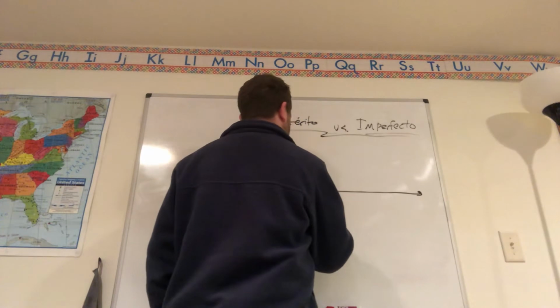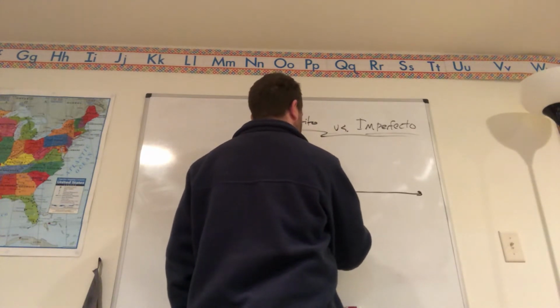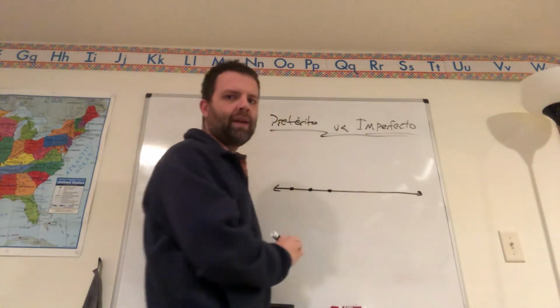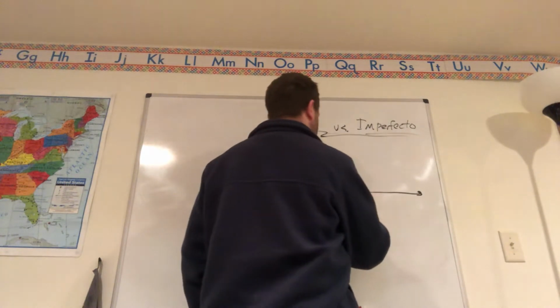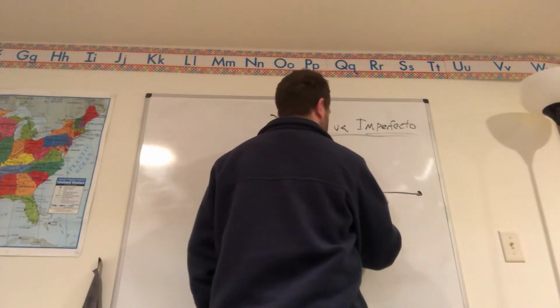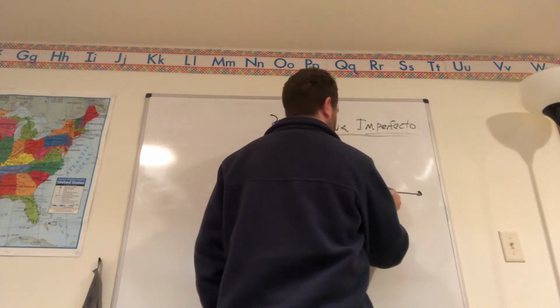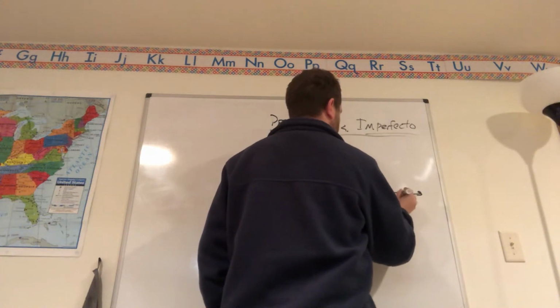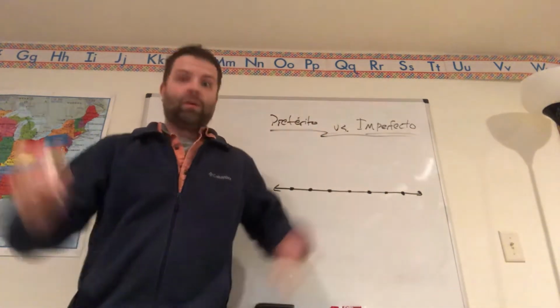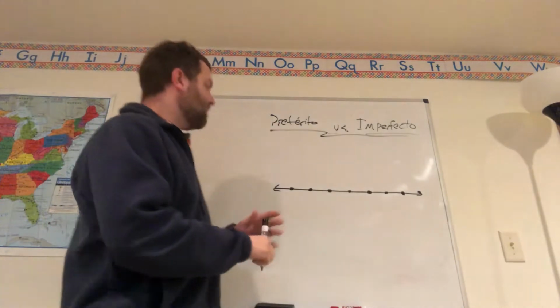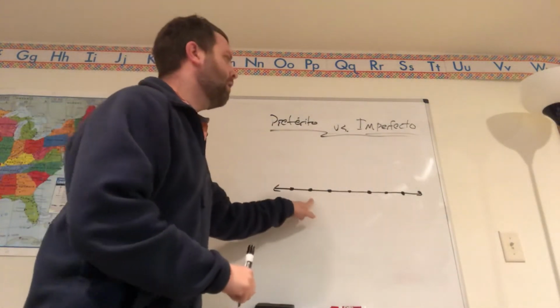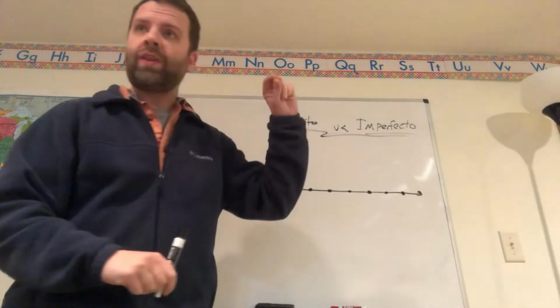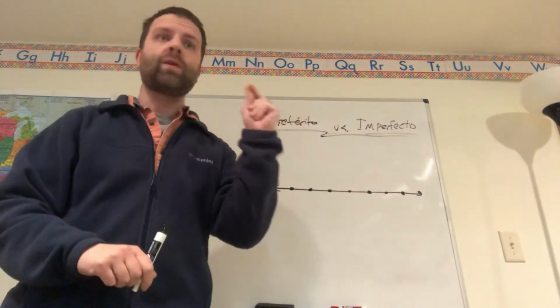Señor drank coffee. Señor went to school. Not anymore, but in the past, right? Señor taught a class. Señor bought a turtle. Señor drove home. Señor was attacked by a polar bear. I don't know, right? All of those are events that are completed.